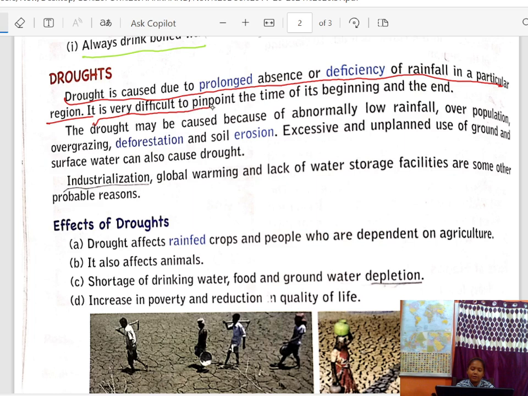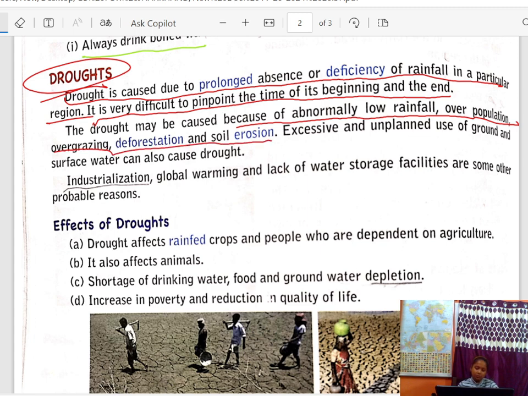It is very difficult to pinpoint the time of its beginning and the end. Means the exact time is very difficult for us to find out, that when it will begin and when it will end in the situation of droughts. The drought may be caused because of abnormally low rainfall, overpopulation, overgrazing, deforestation, and soil erosion.